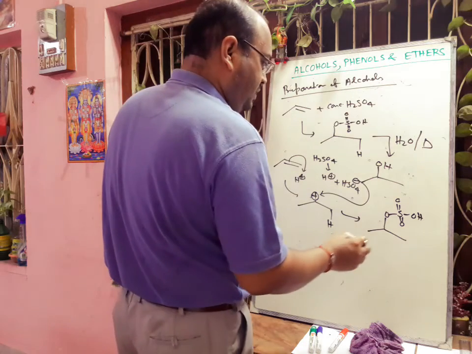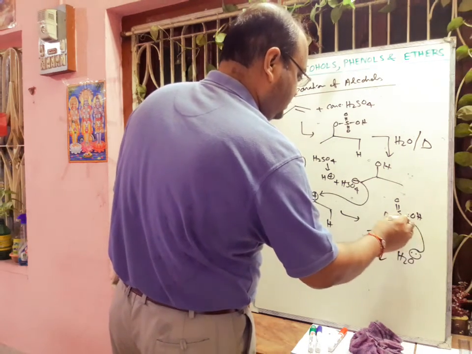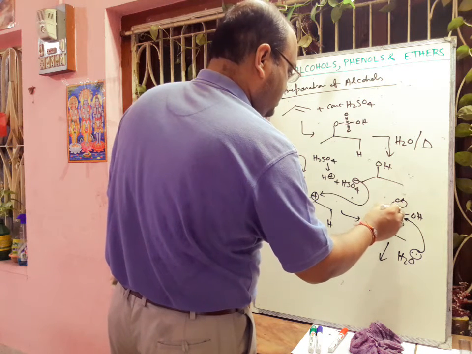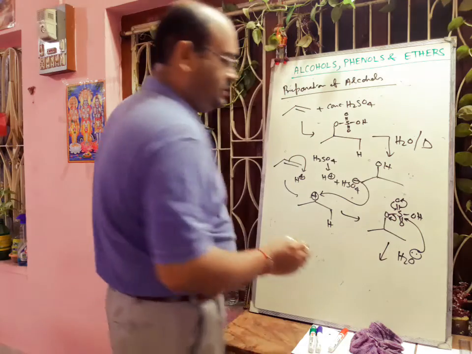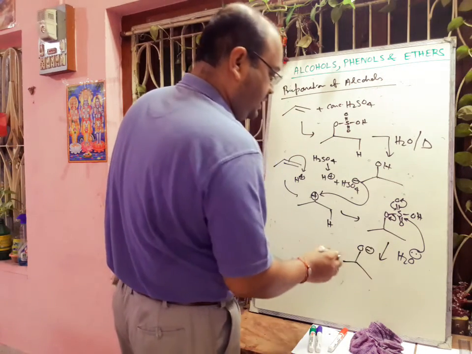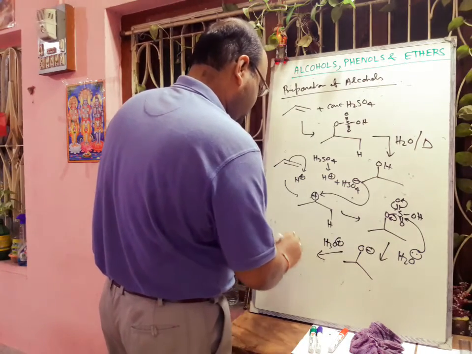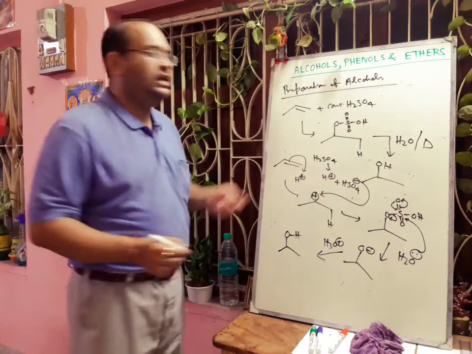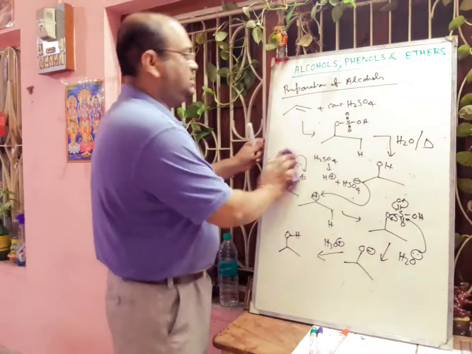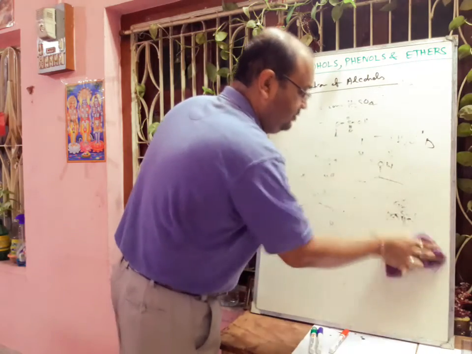Next step, water will attack here, and that will form this OH minus, and in the next step it will take one proton. So in this way we can easily prepare alcohol by using concentrated sulfuric acid on alkene. This is one kind of Markovnikov addition, it is following the Markovnikov addition.